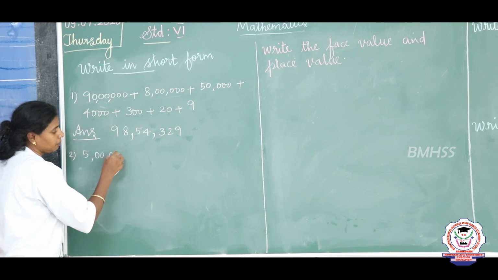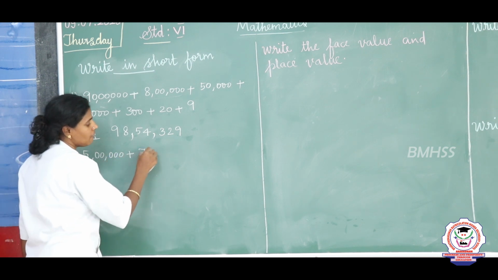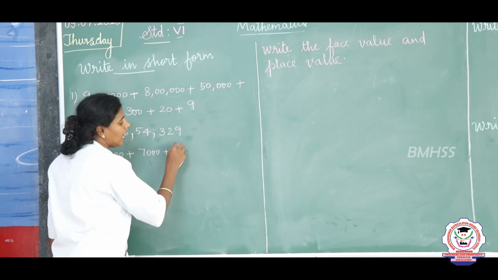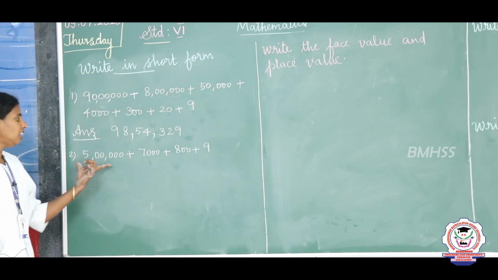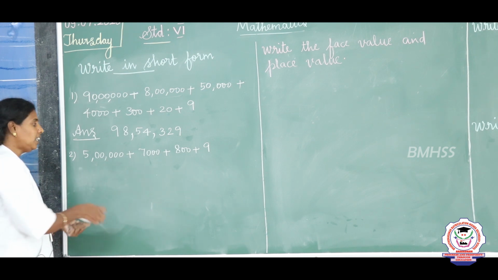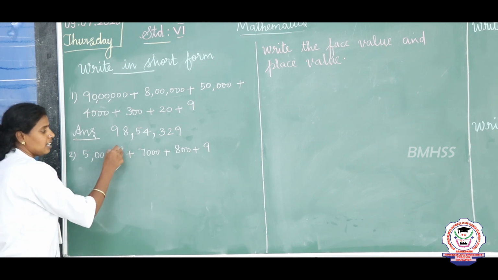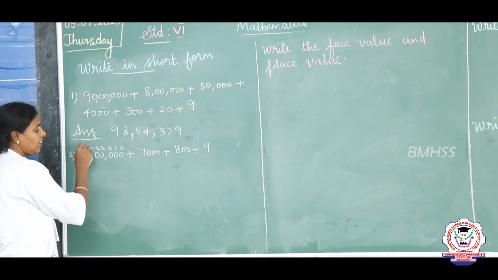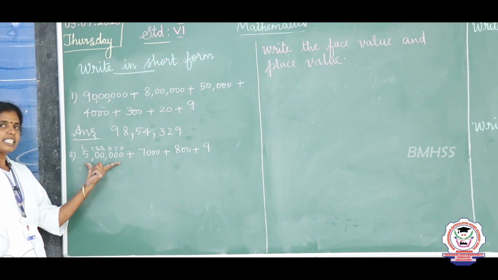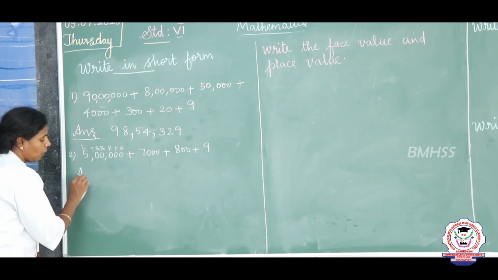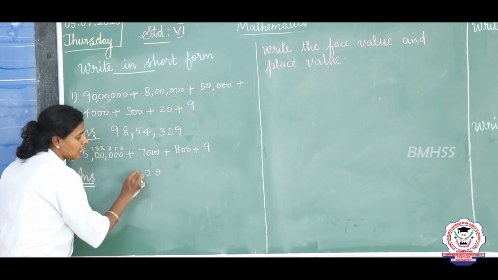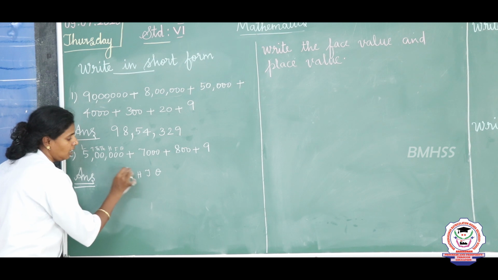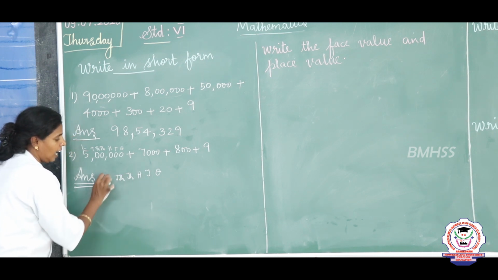The next question is 5 lakh plus 7,000 plus 800 plus 9. See, here the first digit is 5 lakh. How many digits are there in this? Ones, tens, 100, 1,000, 10,000 and lakh. So, totally 6 digits. So, in the answer also we are going to place 6 digits, that is ones, tens, 100, 1,000, 10,000 and lakh.